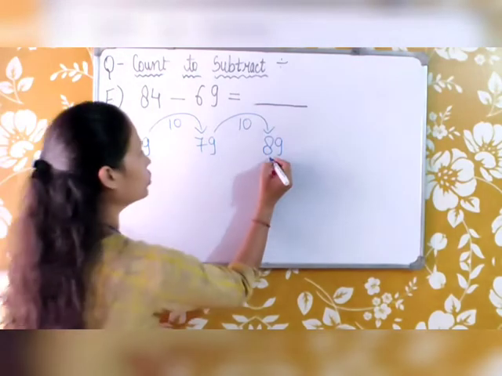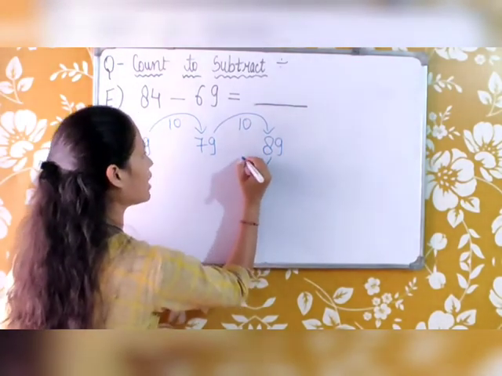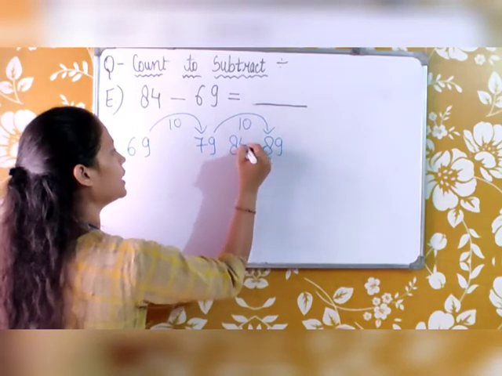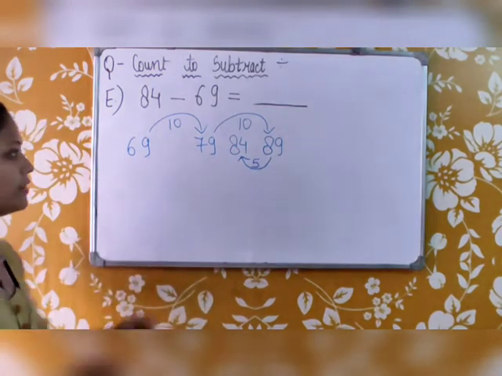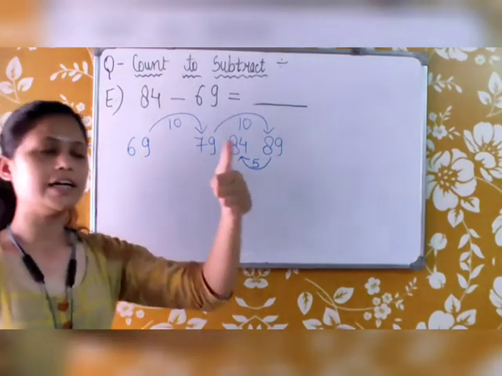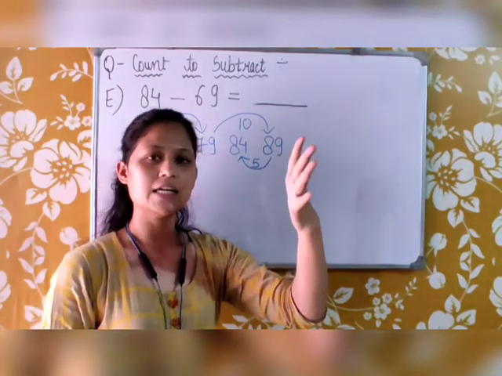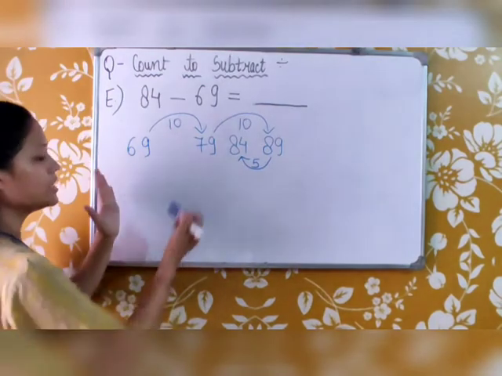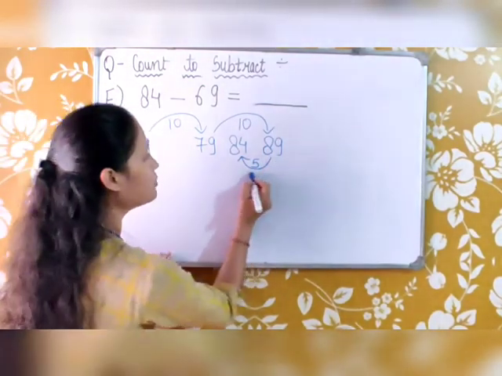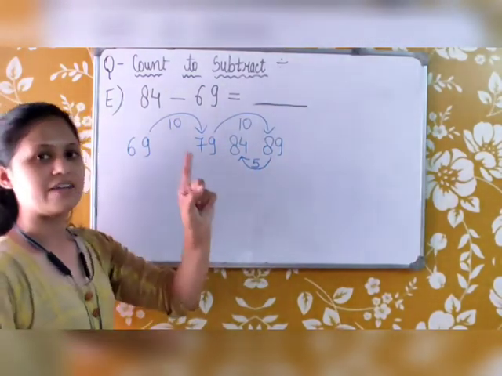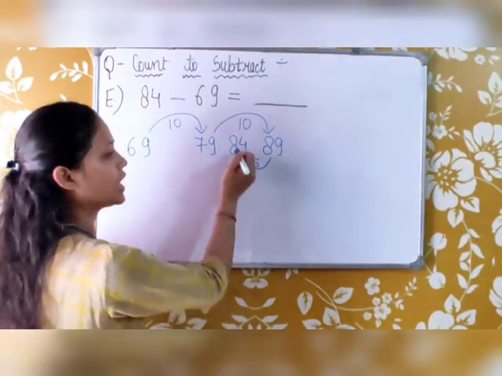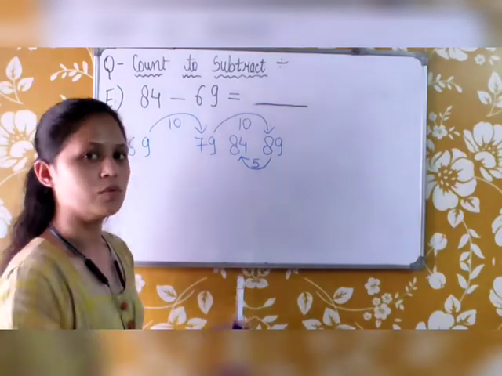So what will we do? We will jump 5 backward, then it will be 84. As we can see, 84 is here, then 85, 86, 87, 88, and 89. 89 is 5 more than 84, so we jumped 5 backward. 89 was 5 more than 84, so we did 5 backward jumping, and 84 came. Now how will we subtract it?